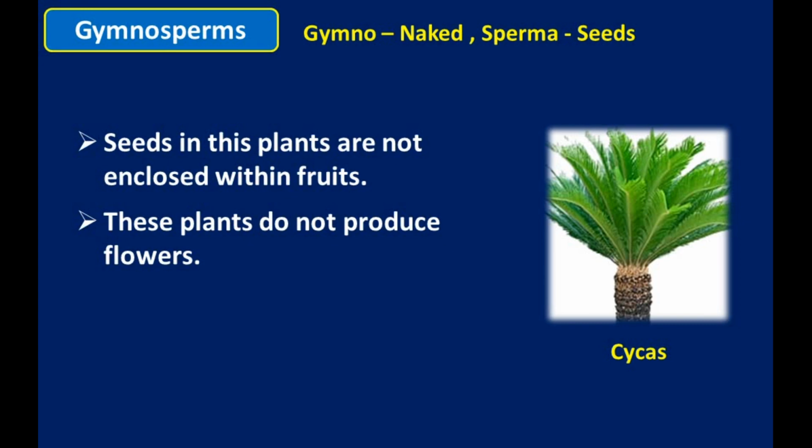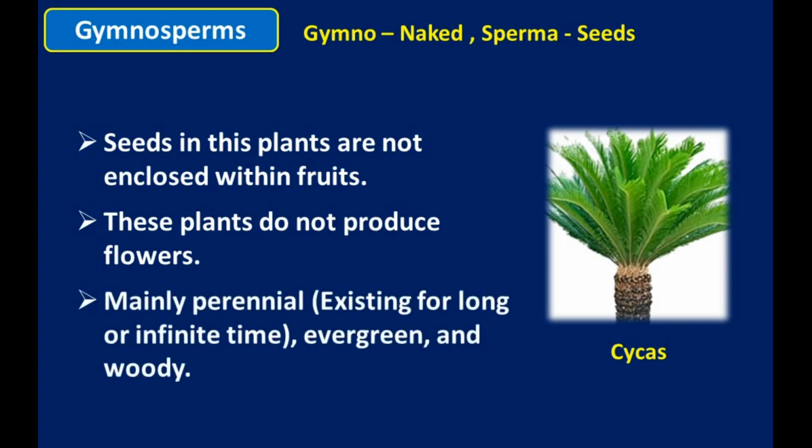Mainly perennial, meaning existing for a long time, evergreen and woody. So these plants are perennial, evergreen and woody. Perennial means they grow for a longer time. So these are the gymnosperms. Seeds are open, not enclosed within the fruit. They do not produce flowers.